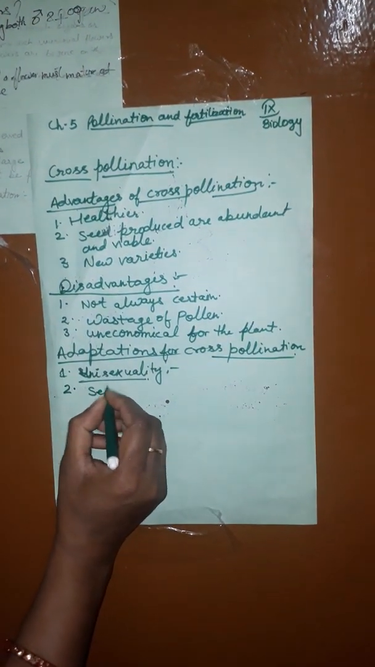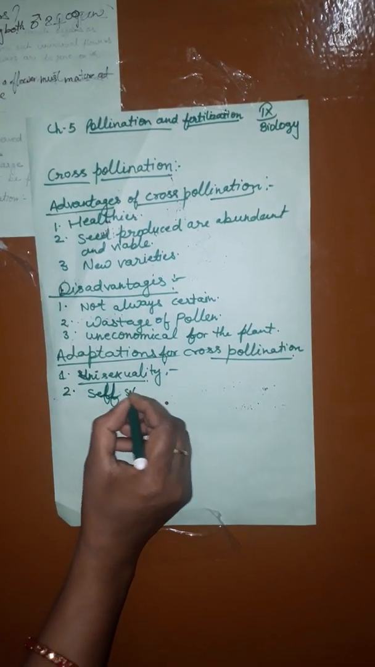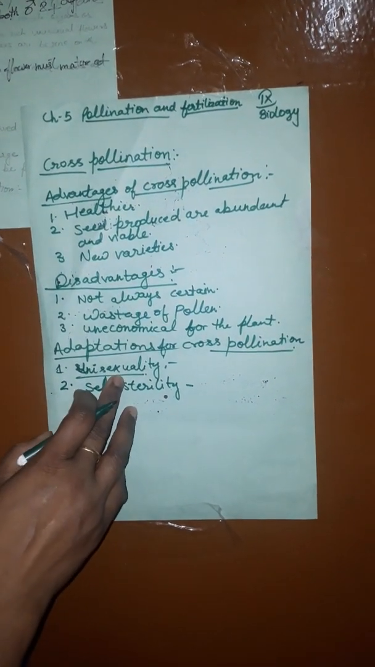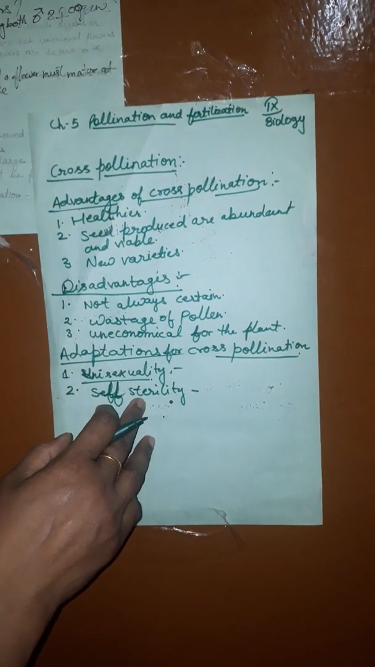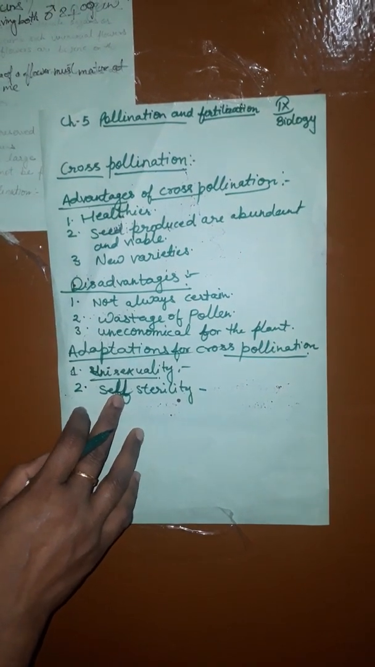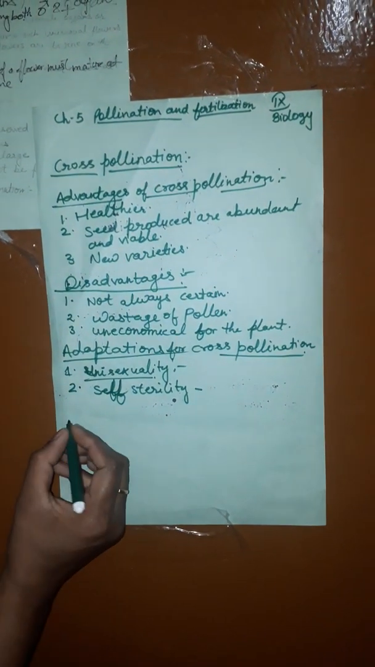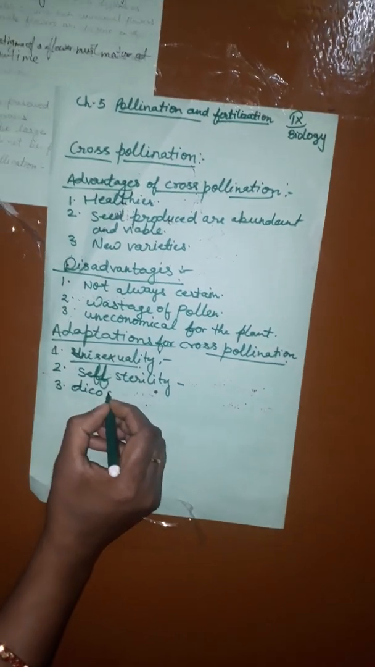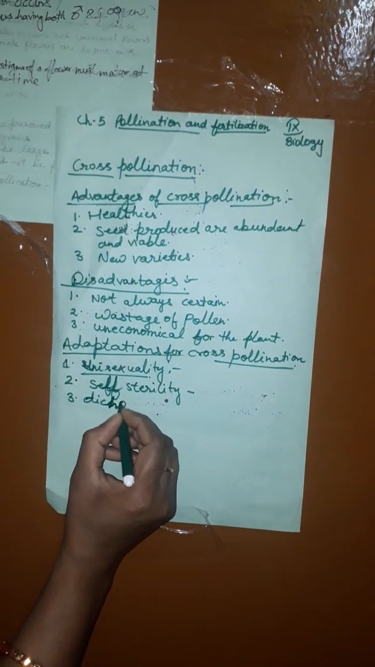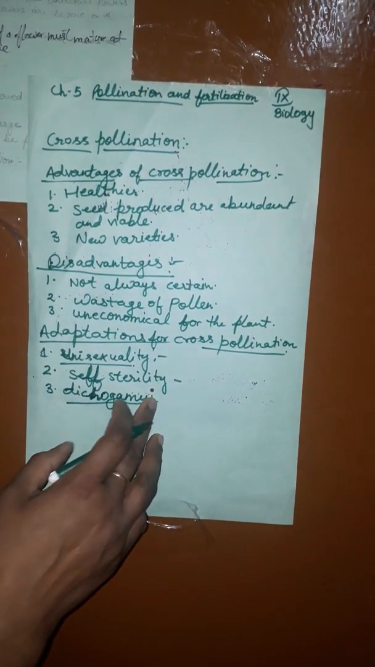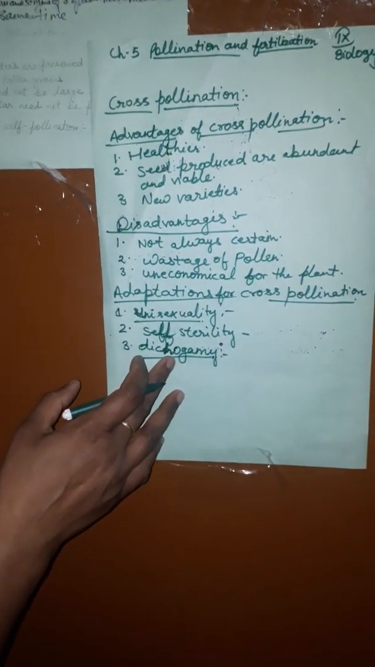Second is self sterility. Self sterility means the pollen of one flower cannot fertilize the egg of the same flower. Third is dichogamy. In dichogamy, in bisexual flowers, the anther and the stigma mature at different times.